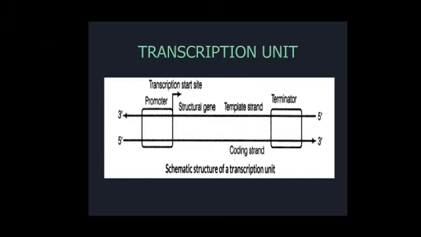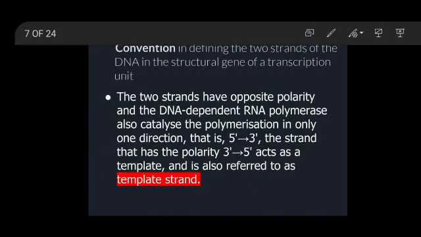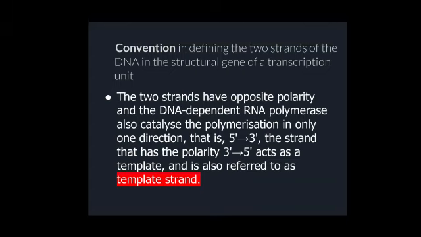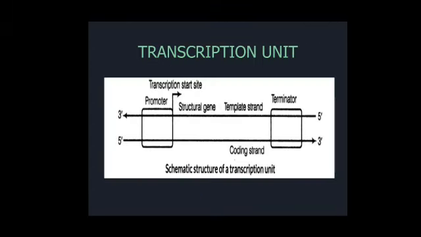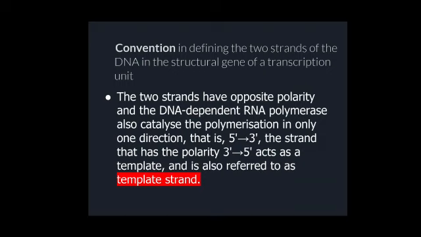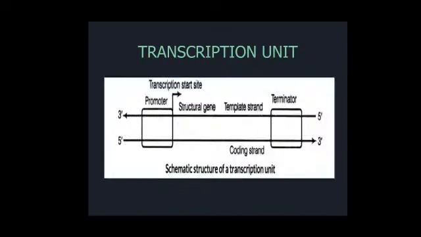So what are those conventions that we'll be seeing in the next slide. Convention in defining the two strands of the DNA. Why have these two strands of DNA, the template strand and the coding strand, been given these names? These two strands have opposite polarity, as we have already seen in the diagram. The template strand has polarity from 3 prime to 5 prime end, and the coding strand has polarity from 5 prime to 3 prime end.